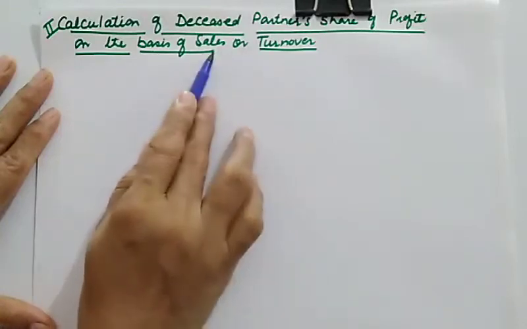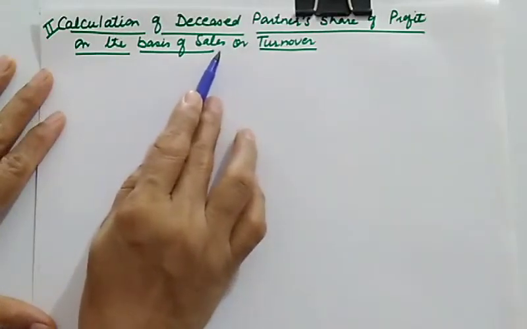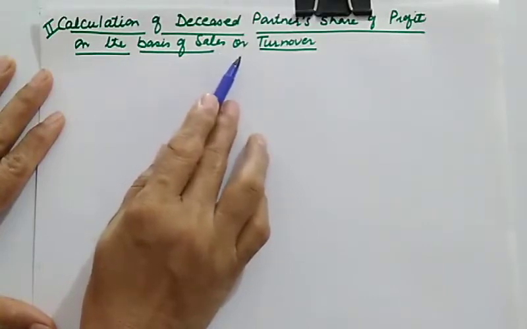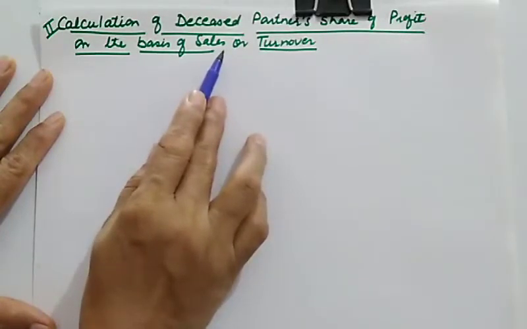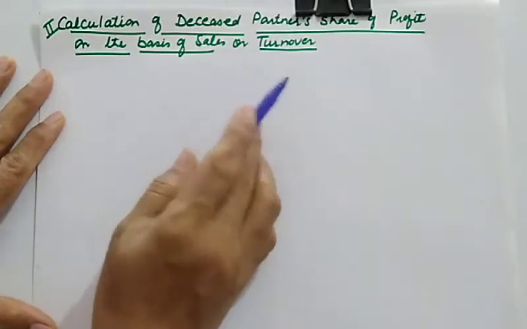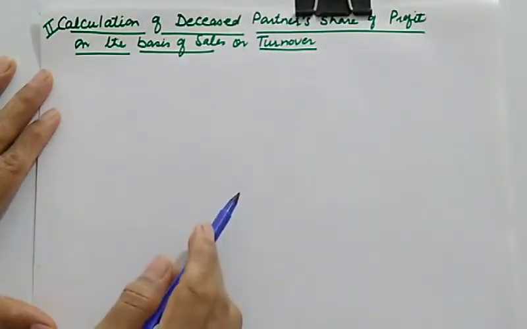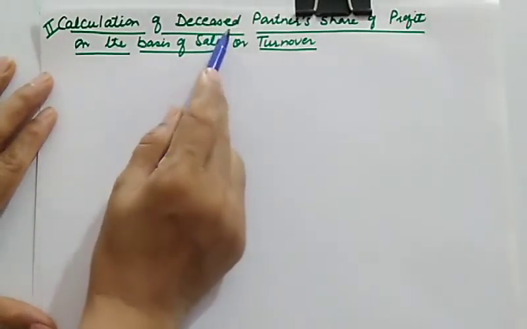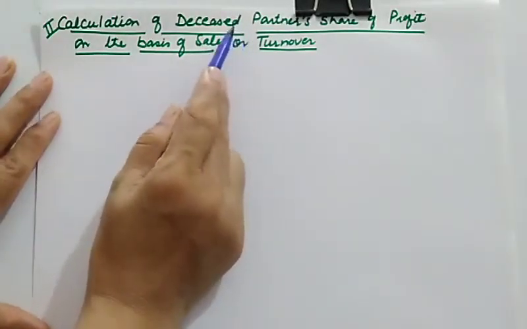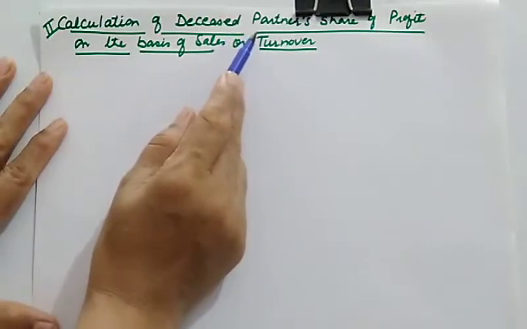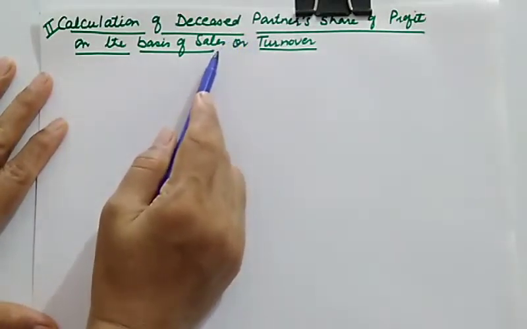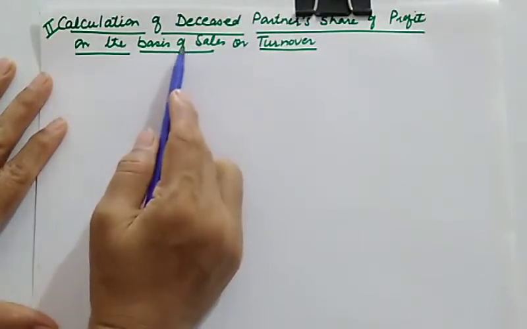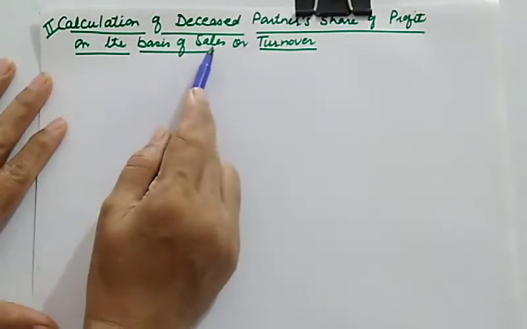turnover. I told you that we won't be able to calculate exact profit earned by a deceased partner up to the date of death, because the profit will be calculated at the end of the accounting year, but we have to calculate the profit up to the date of death, and that date can be any date during the year. So for that we calculate estimated profit. It can be on the basis of time, which we did in the previous lecture, or it can be on